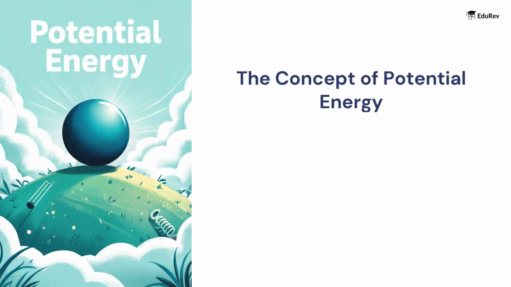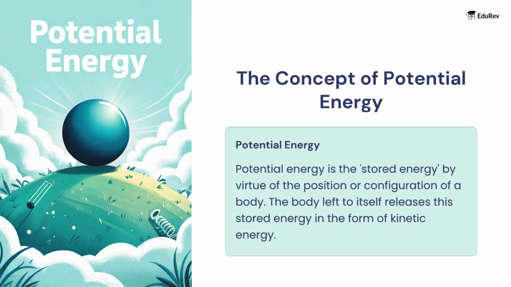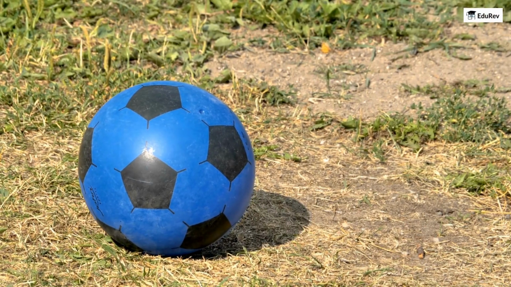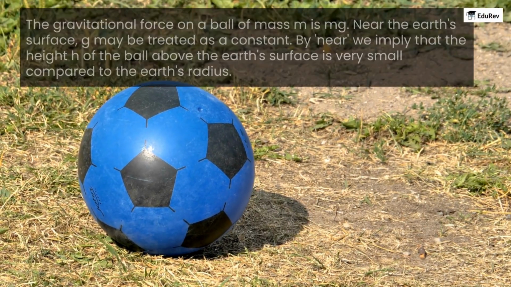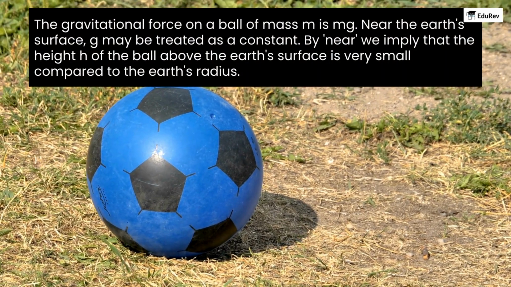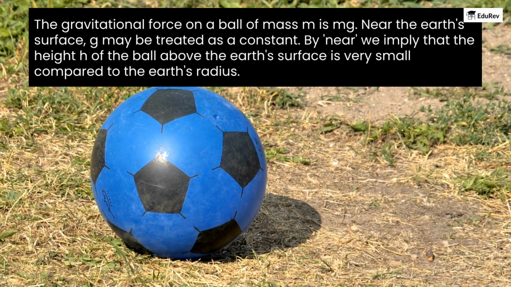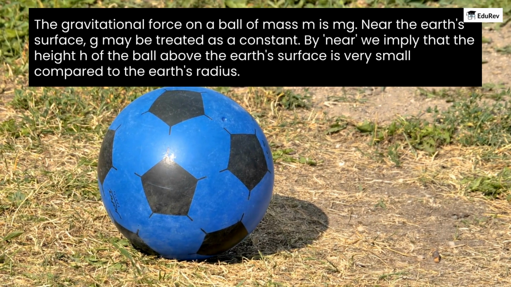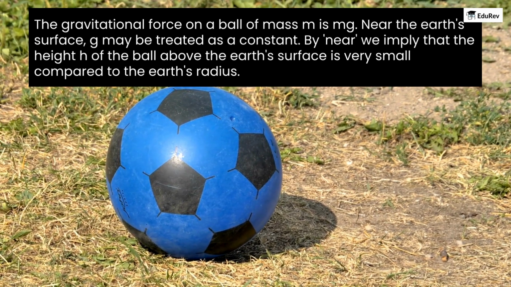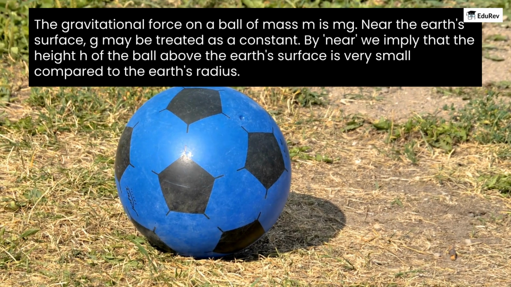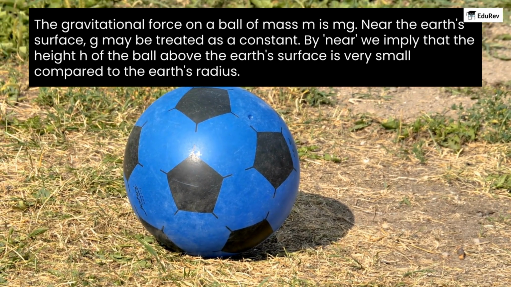Let's dive right in. Potential energy is the stored energy by virtue of the position or configuration of a body. The body left to itself releases this stored energy in the form of kinetic energy. Now, imagine a ball of mass m. The gravitational force acting on it is mg. Near the Earth's surface, g may be treated as a constant. By near, we mean that the height h of the ball above the Earth's surface is very small compared to